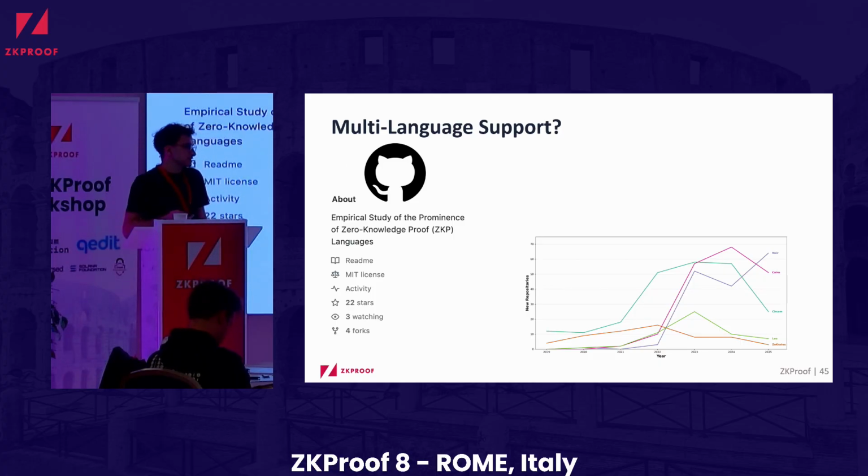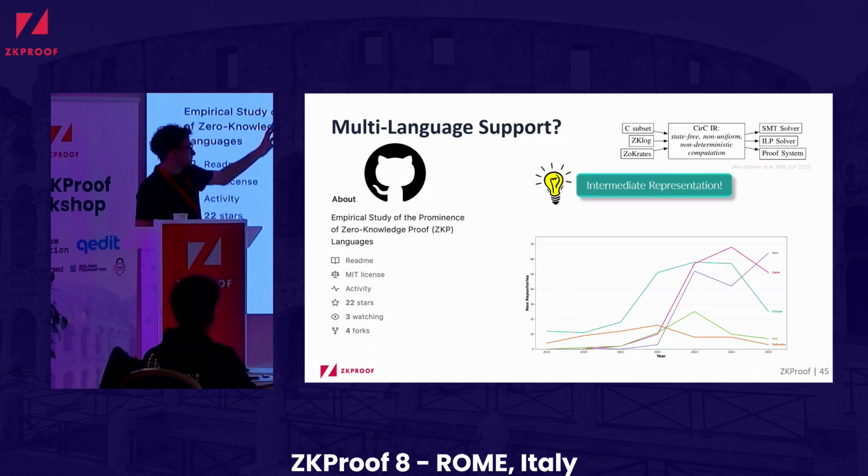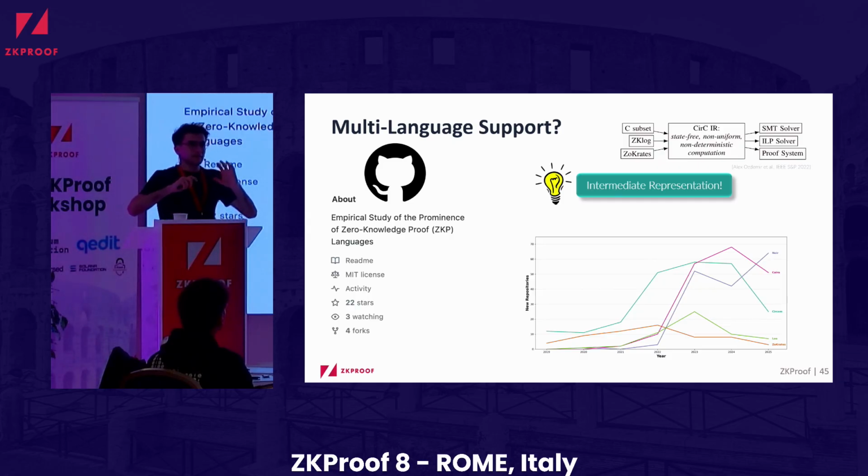And while reading the literature, we came across this compiler infrastructure of Alex Ozdemir et al., where they provide a compiler that translates different zero-knowledge proof programs written in different zero-knowledge proof languages, or just cryptographic tools in general, to an intermediate representation, and then to different outputs for different goals.